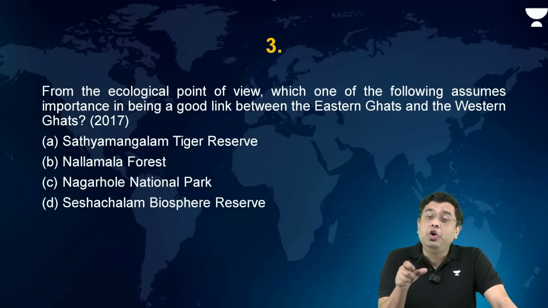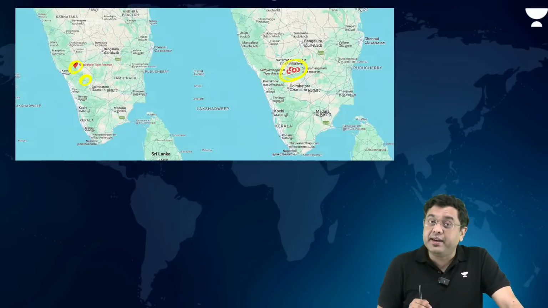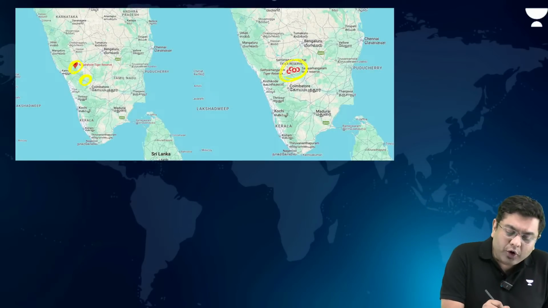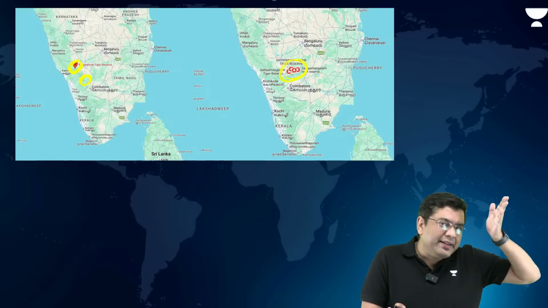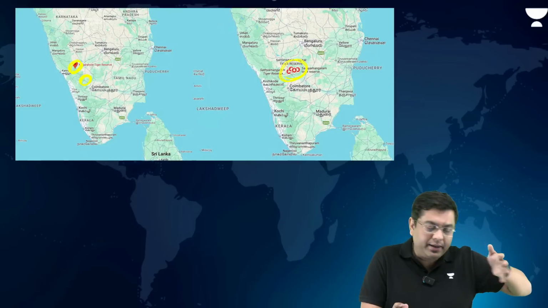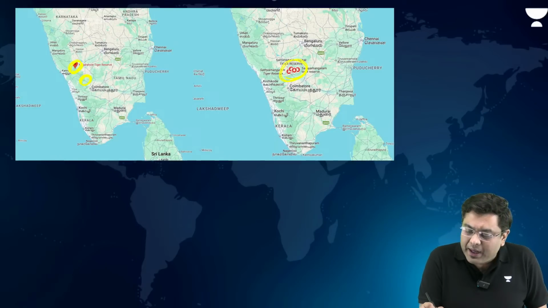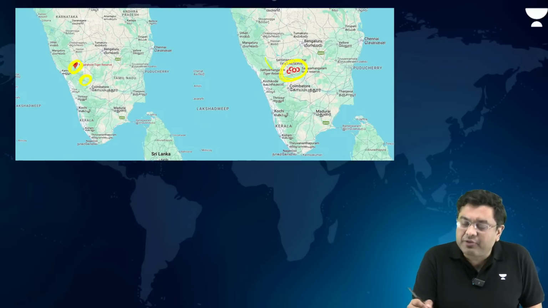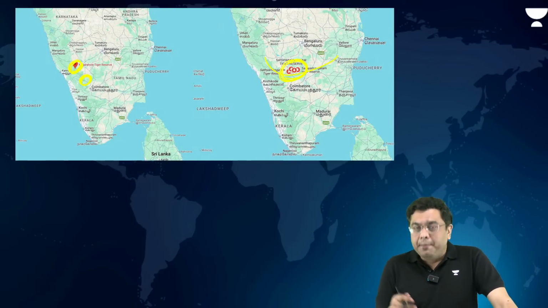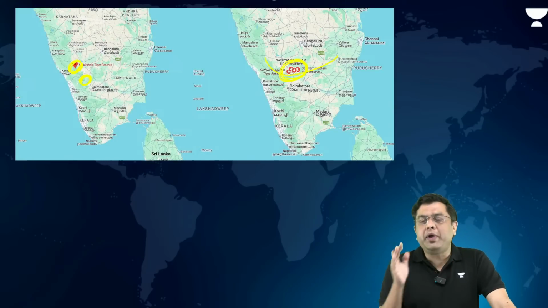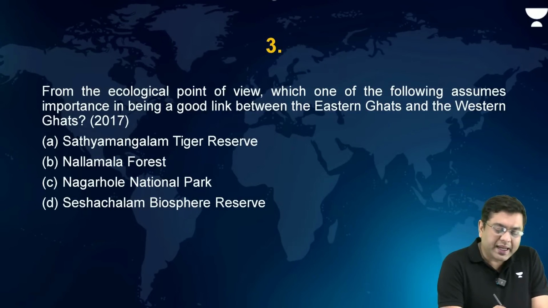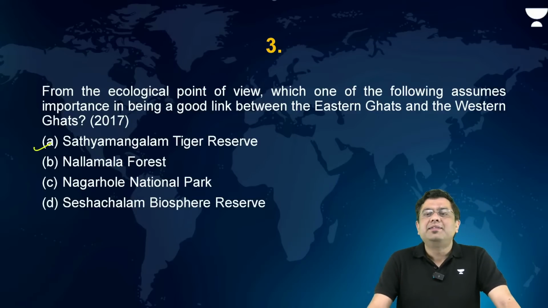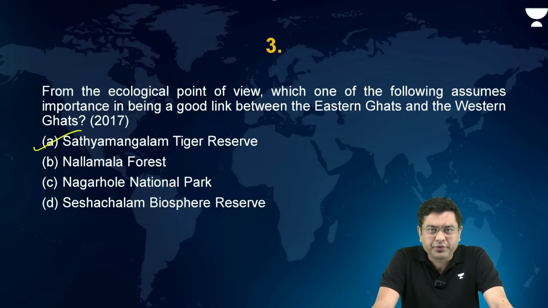Now, we have taken a look at the location of these areas. When you talk about Nagarhole, it is situated in the western part, right? It is situated in the lap of the Western Ghats. But it is this Satyamangalam which provides that kind of a wildlife corridor for species moving between the Eastern and the Western Ghats as well. So here the correct answer is going to be Satyamangalam Tiger Reserve.